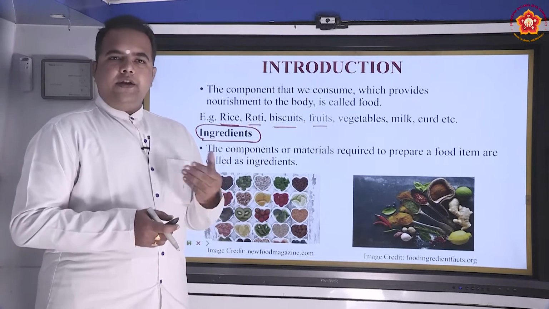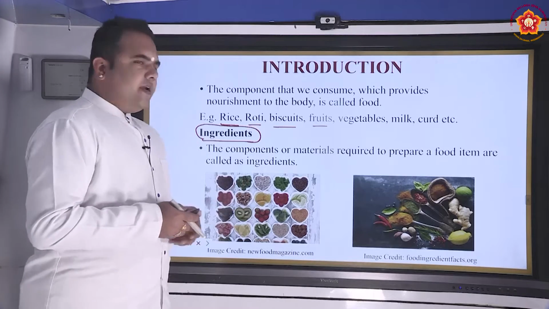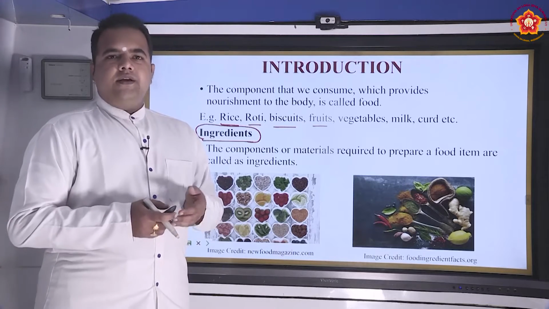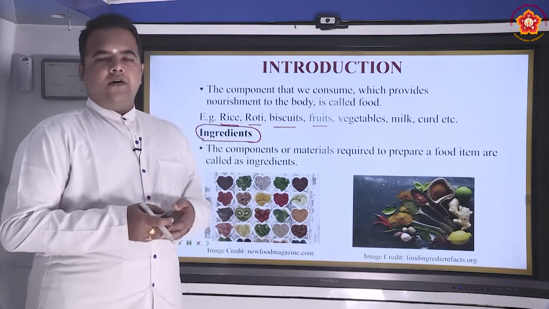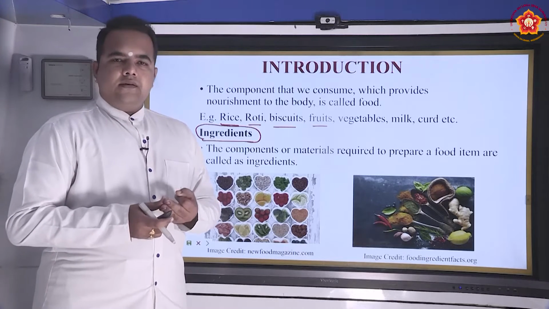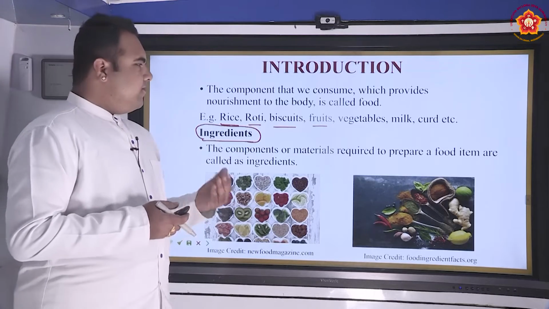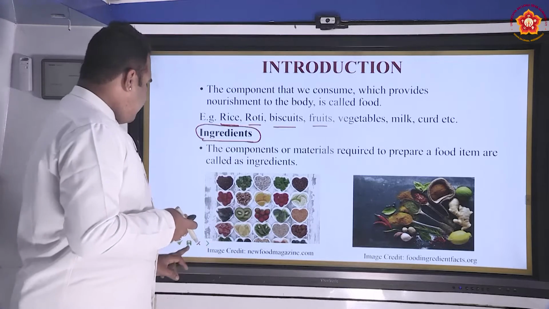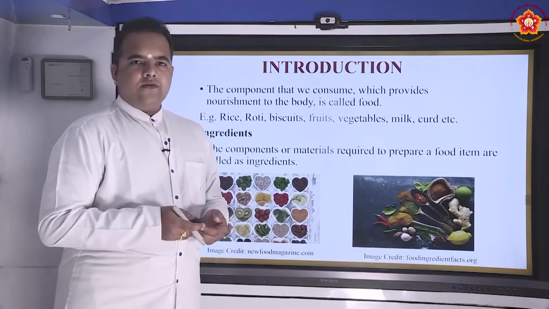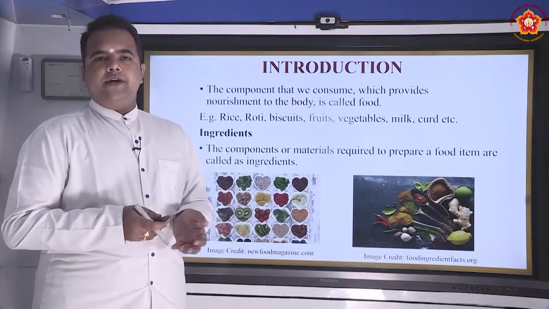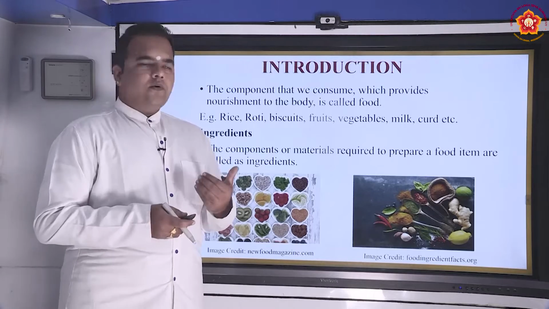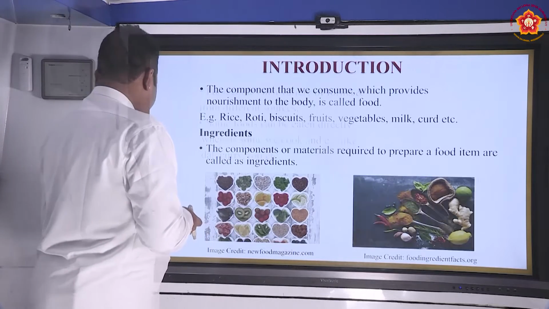Similarly, if you want to prepare tea or coffee, you know what ingredients are required. For example, in preparing tea, the tea leaves are one of the ingredients. We need water, we need milk, and we need sugar. So these are the four ingredients. Each food item requires different kinds of ingredients. So as we desire to prepare a particular food item, we need to carefully choose the ingredients required to prepare that food item.